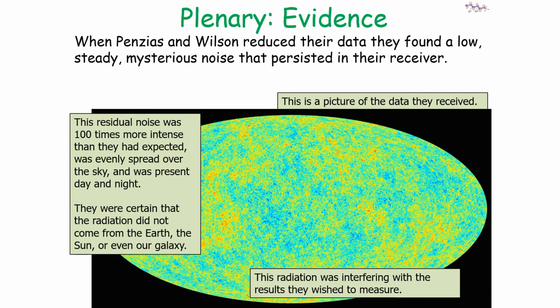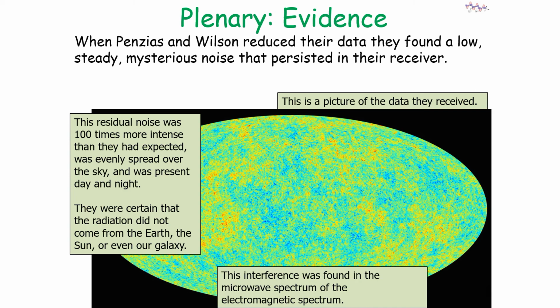Now, when Penzias and Wilson reduced their data, they found a low, steady, mysterious noise that persisted in their receiver, and this is a picture of the data that they received. This residual noise was 100 times more intense than they expected and was evenly spread out over the sky and was present night or day. They were certain that the radiation did not come from the Earth or the Sun or even our galaxy. This radiation was interfering with the results that they wished to measure. It was interfering in the microwave spectrum of the electromagnetic spectrum. So it was a very important idea.